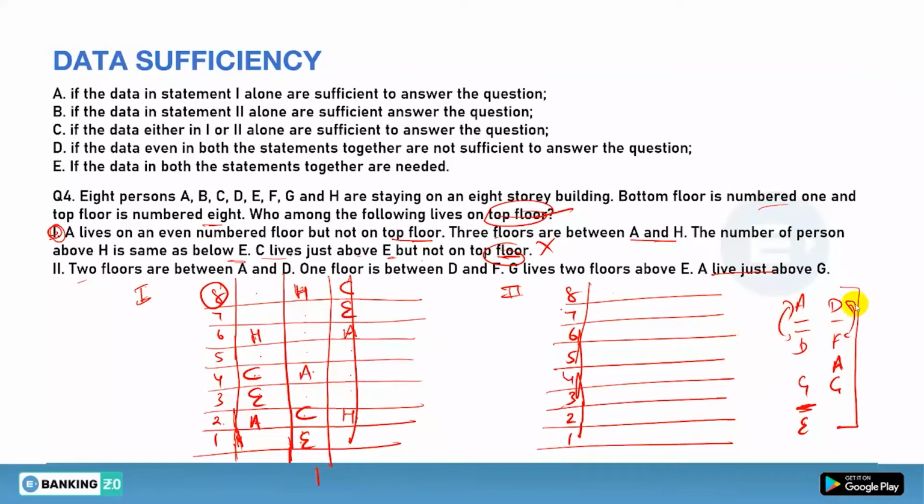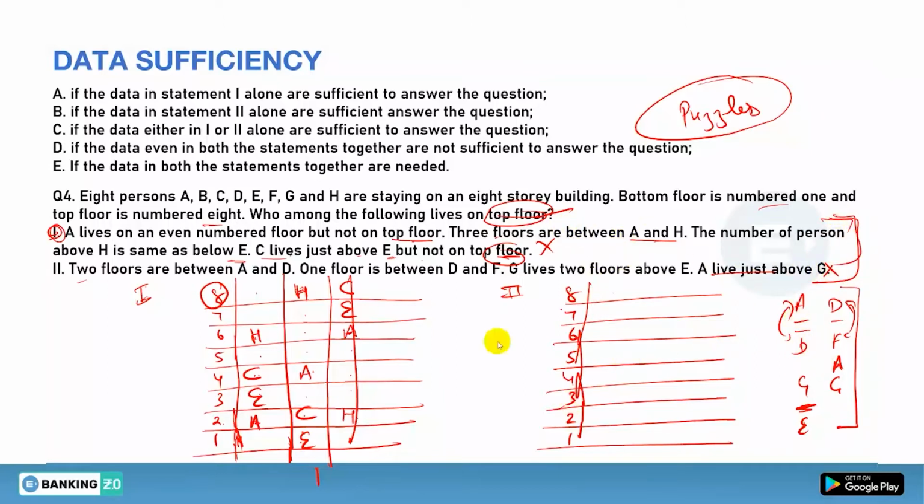So it is obvious that if you want to put them together, you still will not get your answer, because if you have practiced puzzles, you are very sure after watching these points, you will surely say, sir, you can't put them here. And if you can't put them here, you can't say who is coming on the 8th floor. That is for sure. Done. Now what we have to do, we have to combine them. Individually you can't answer from first and second. Now you have to combine.